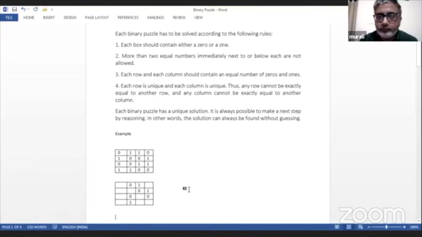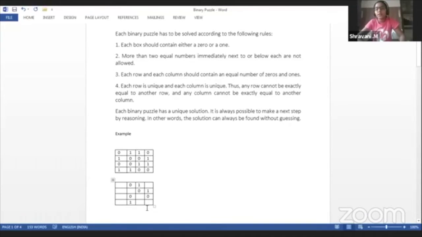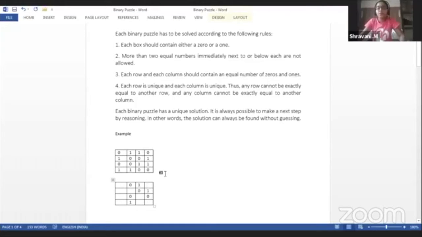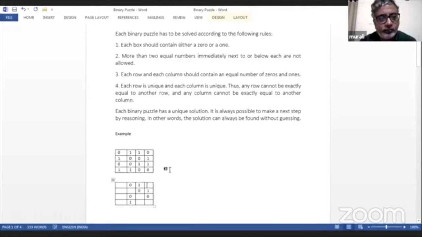Now tell me, Shravani, can you unmute yourself? Yes. Okay, so how do you start this game? I think from the first row. Okay, first row where? Here? At the last. Okay, at the last. What will you put here? 0. No. It can't be 0 over here. Think again. 1.